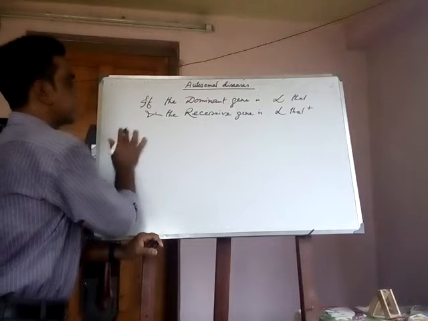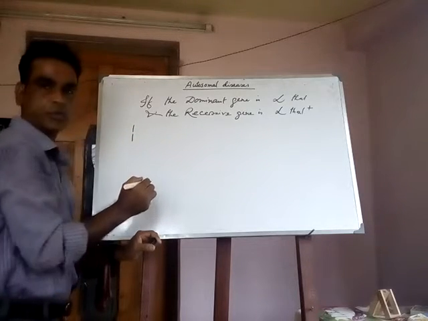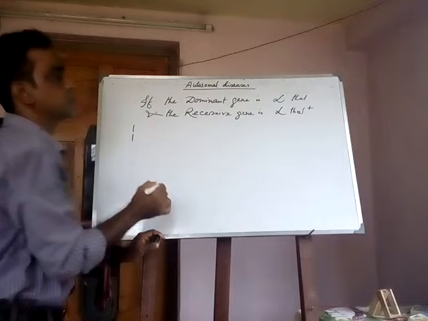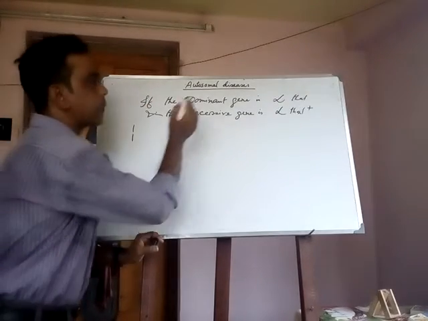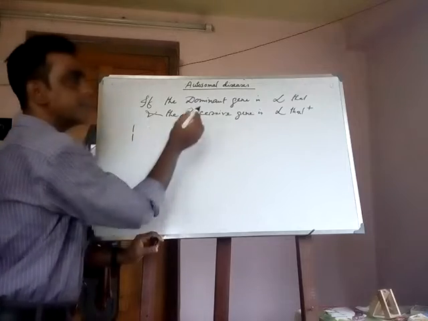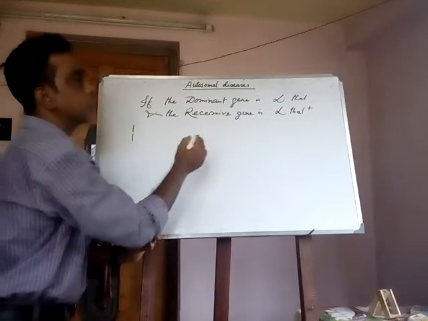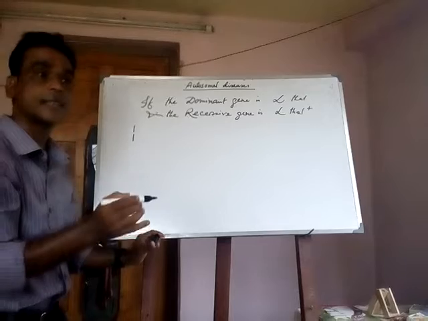That is chromosome 16 and chromosome 16. These chromosomes hold the alpha thal gene, that is the dominant gene, and these chromosomes hold the alpha thal plus gene, that is the recessive gene.